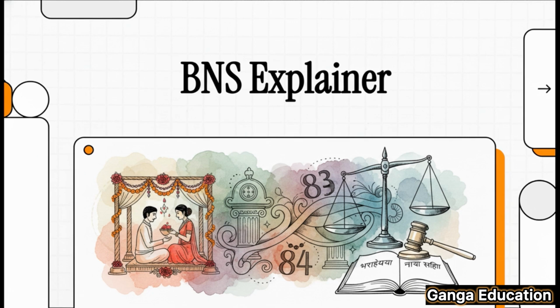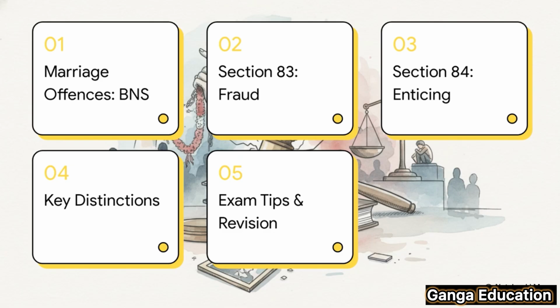Today, we're going to tackle 2 incredibly important sections from the Bharatiya Nyaya Sanhita 2023. We'll be looking at offenses related to marriage, specifically Sections 83 and 84. Now, if you're preparing for your judiciary or APO exams, you know that understanding these sections inside and out is absolutely crucial.